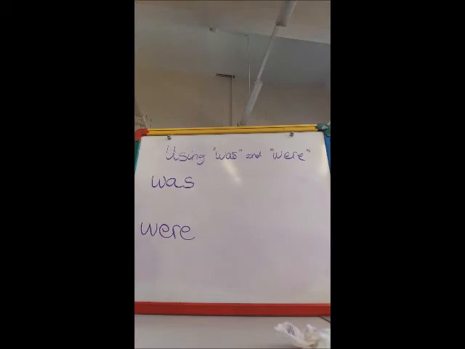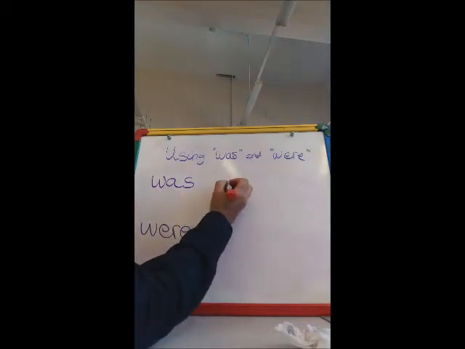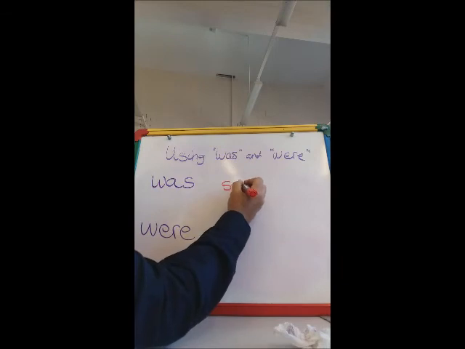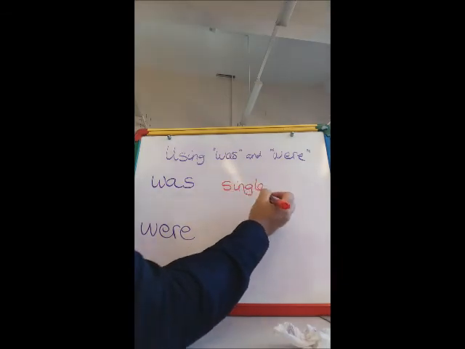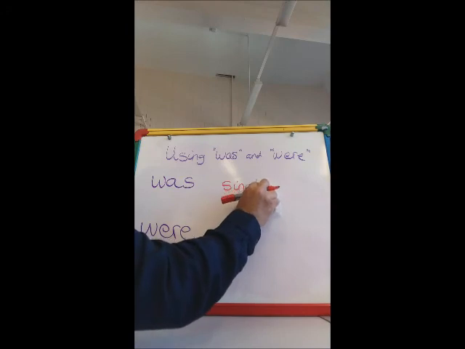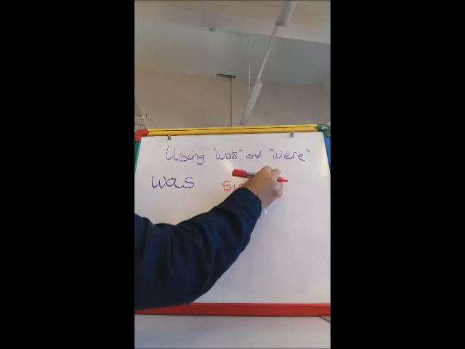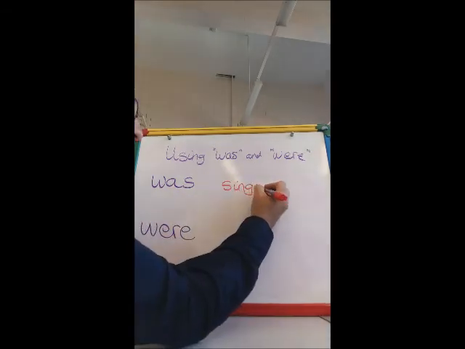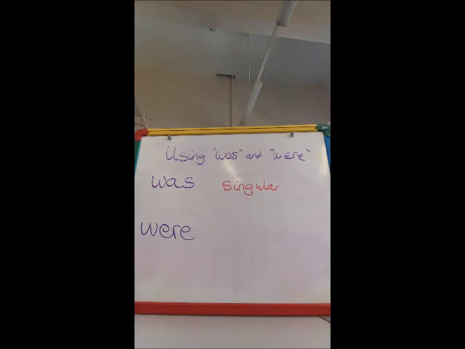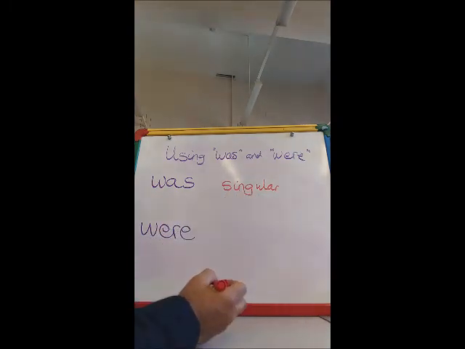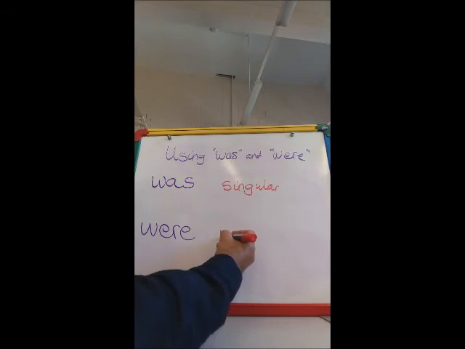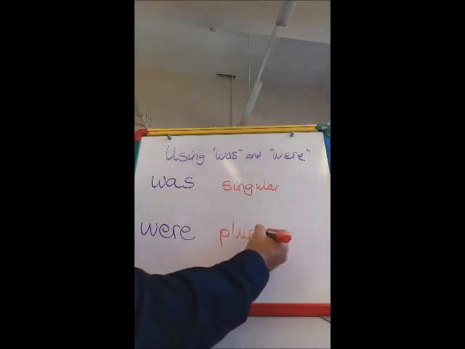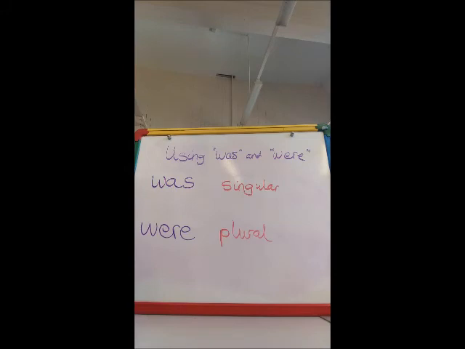Okay, that's the end of the lesson really. There's not a great deal to say about this one. Remember, the main thing is that was is used if there is just one. Now, if there's just one, we can call this single, or to use a better word, we call it singular. So was is for singular nouns, and were is for plural, and plural means more than one.